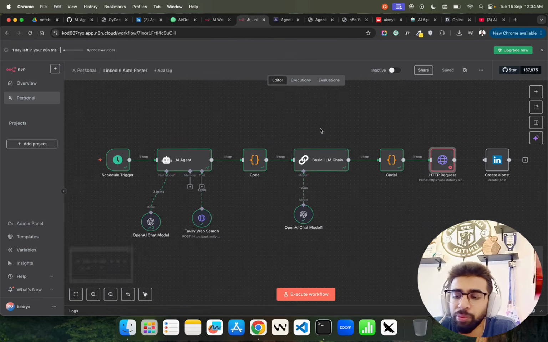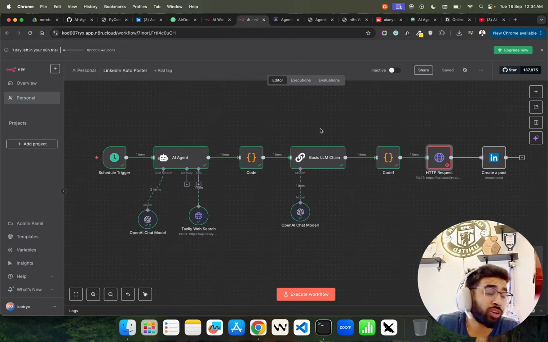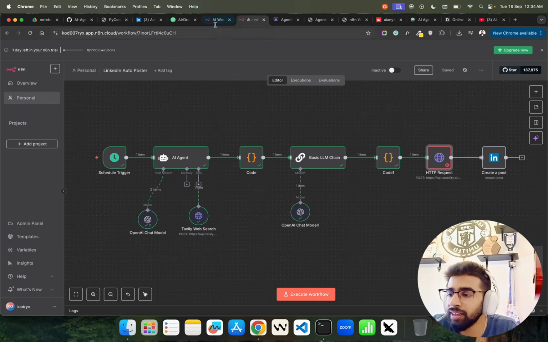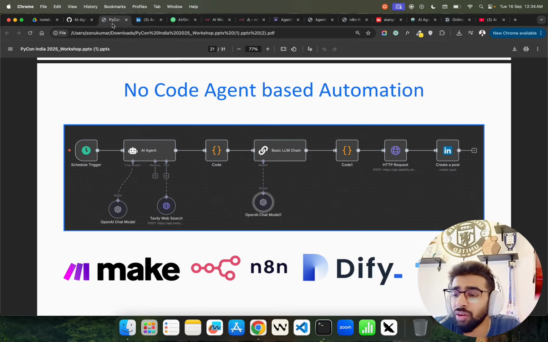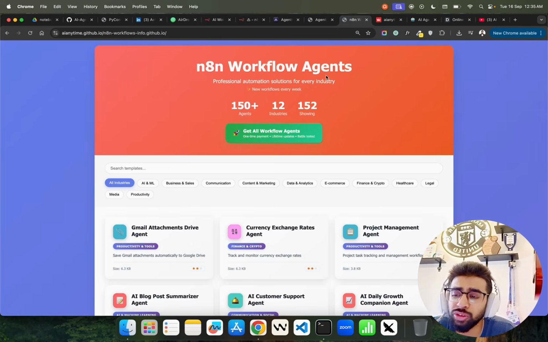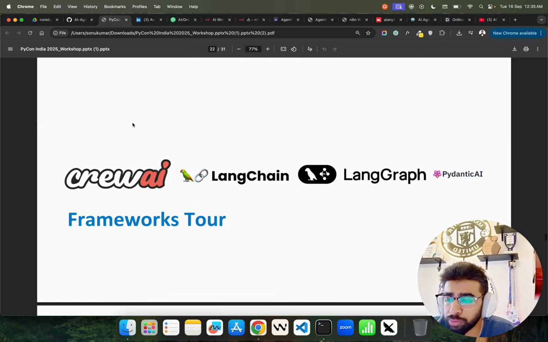So it basically creates an automatic post and posts also on your LinkedIn. This is N8N. N8N is also available through cloud, and also you can self-host it within your own infrastructure through Docker containers. So you can also do no-code agent-based automation. I have a lot of videos and a lot of workflows are available. Just go and use that for your purpose.